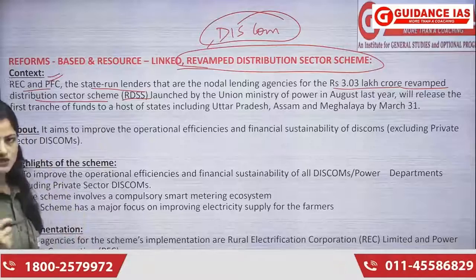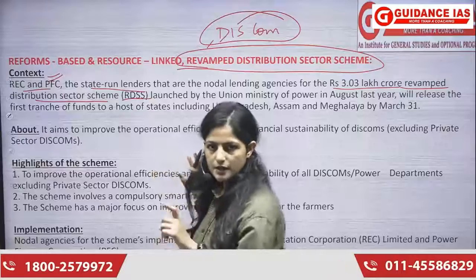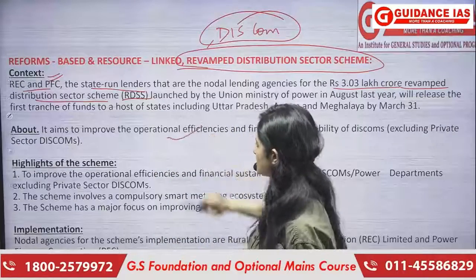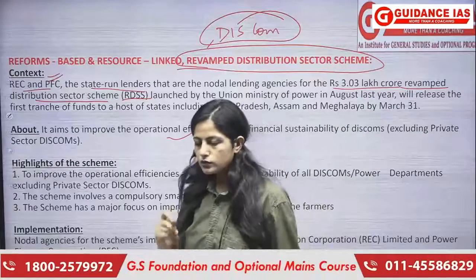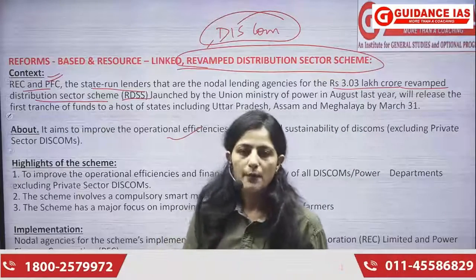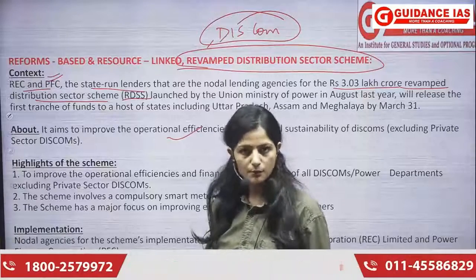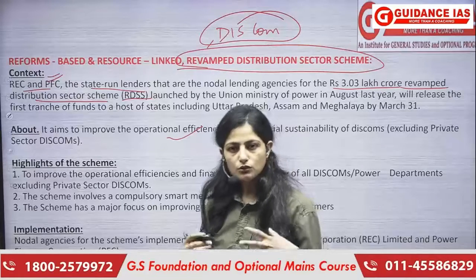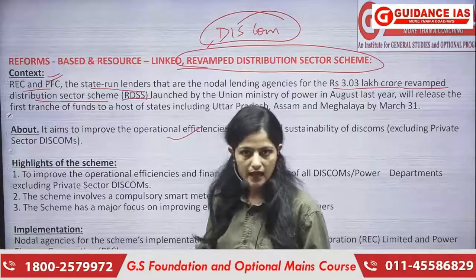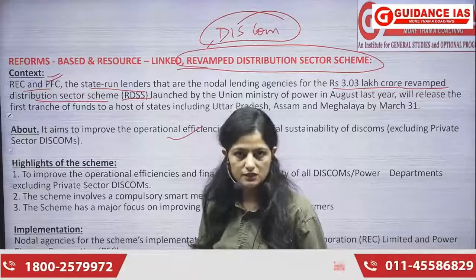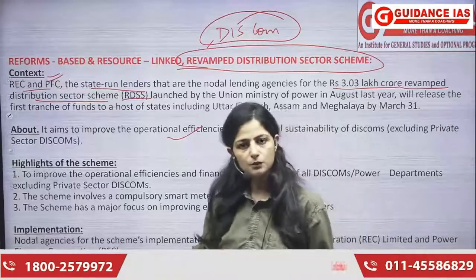Abhi hum ye samjhenge what the scheme is all about. ठीक है? So let us directly jump to our understanding part, or our definitional part. So this entire scheme is to do what? It is to make our discoms work better. We know a lot of government discoms, or the government distribution companies, are under debt. So to take them out of that debt and to provide them that financial stability and operational efficiency, we are doing this particular scheme, or we are basically helping them to come out of the entire